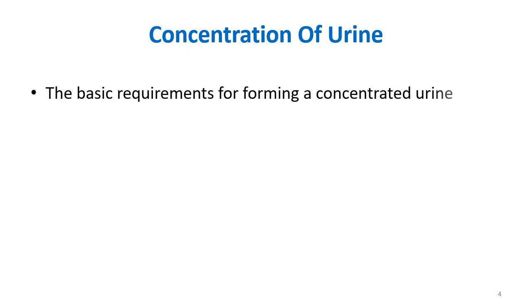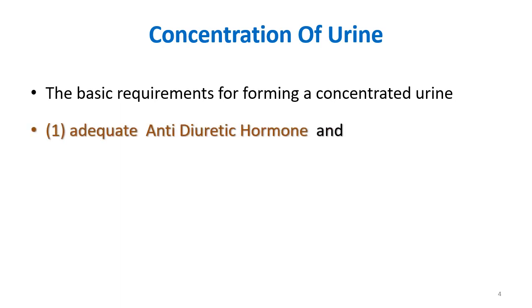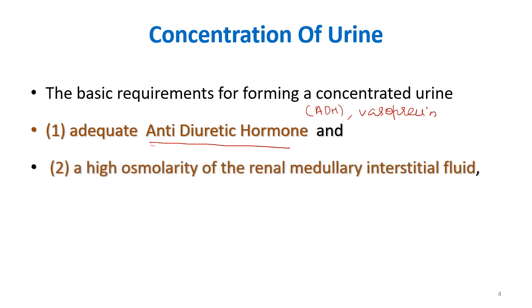After writing the brief introduction, you should write an outline of the mechanism of concentration of urine. The basic requirements for forming concentrated urine are, first of all, there should be adequate antidiuretic hormone. We know that this hormone, antidiuretic hormone, the short form of which is ADH, is also called vasopressin. It is a hormone which is produced from the pituitary, right? This hormone is essential for concentration of urine. And then you can write that a high osmolarity of renal medullary interstitial fluid is required. That means another basic requirement is that the renal medulla should have high osmolarity so that the urine can be concentrated.